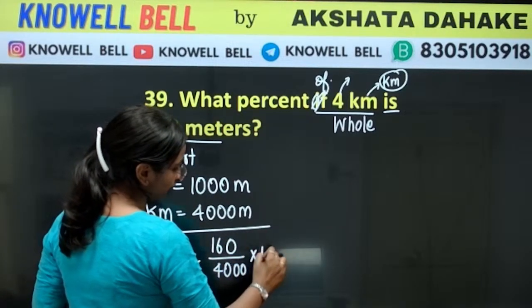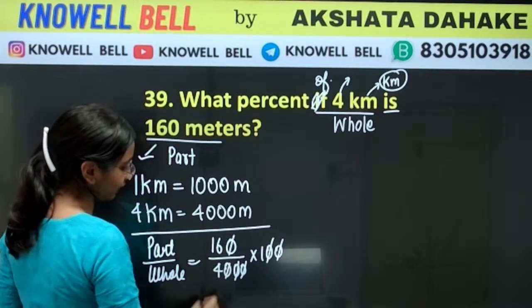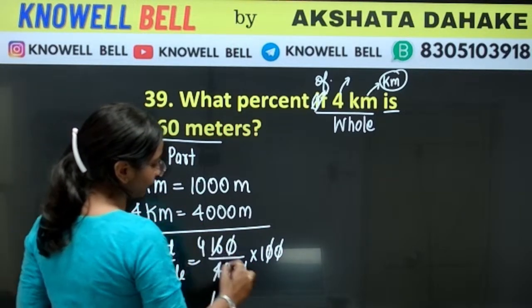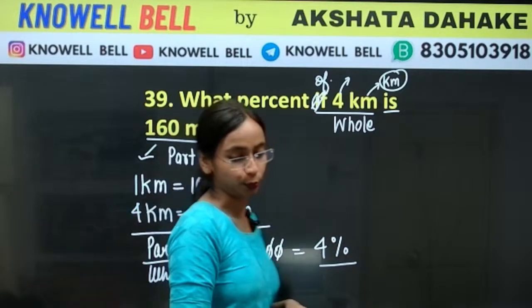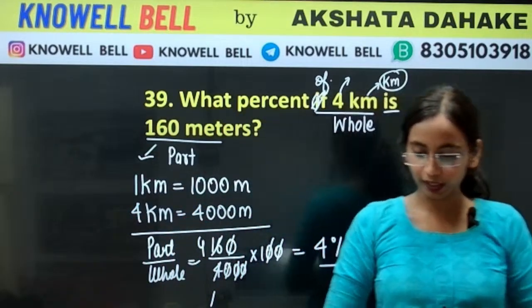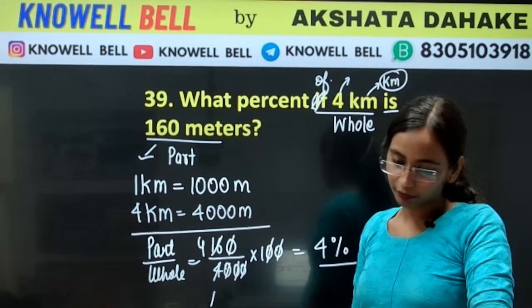4000 into 100. Zeros will get cancelled. One more zero will get cancelled. 4 ones are 4. 4 fours are 16. So the right answer will be 4%. What will be the answer? 4%. Okay. Correct Shriram, Rajashekhar. Correct Sarthak, correct Bhavya, correct Harshita.